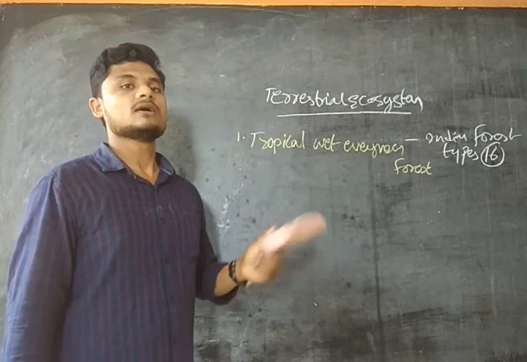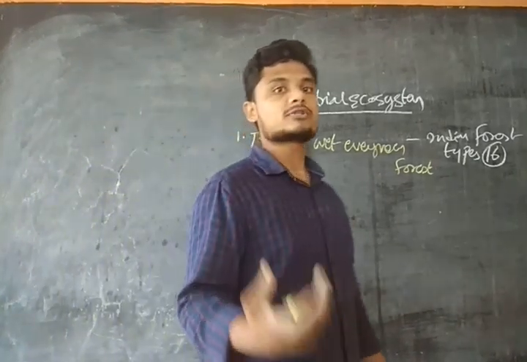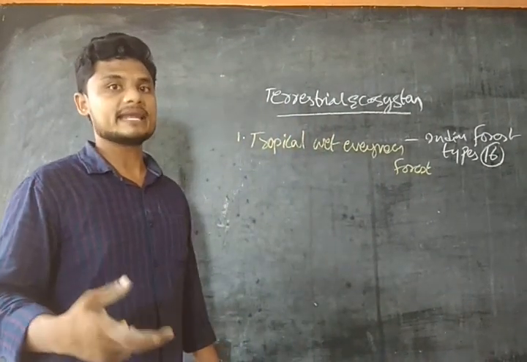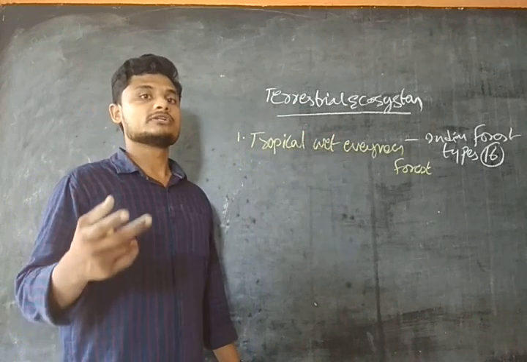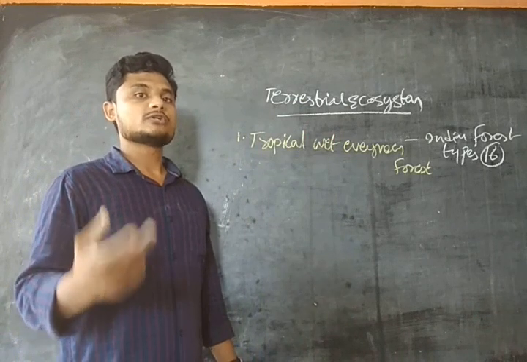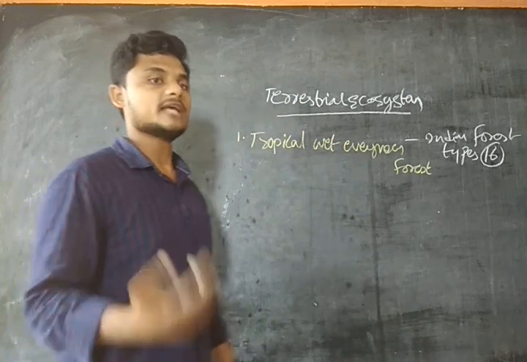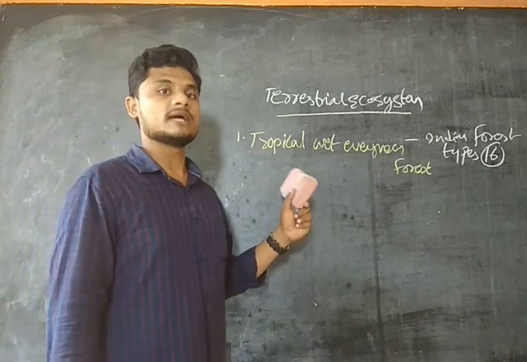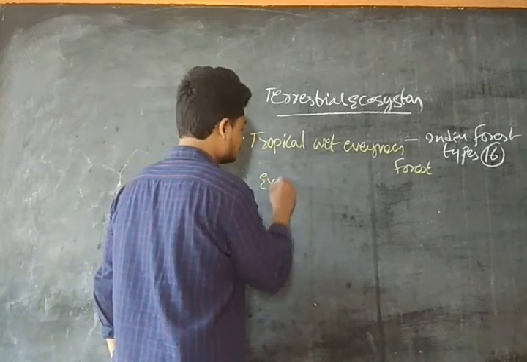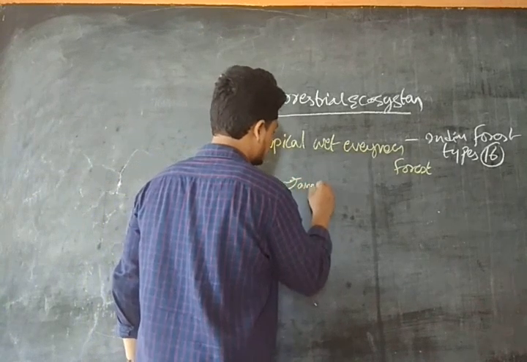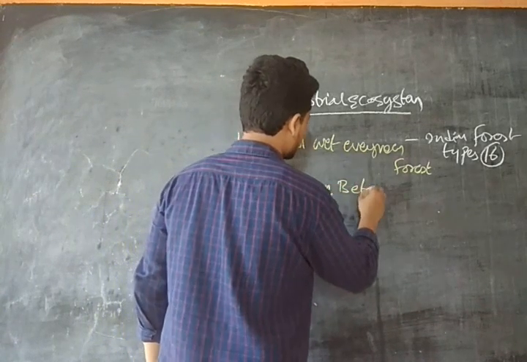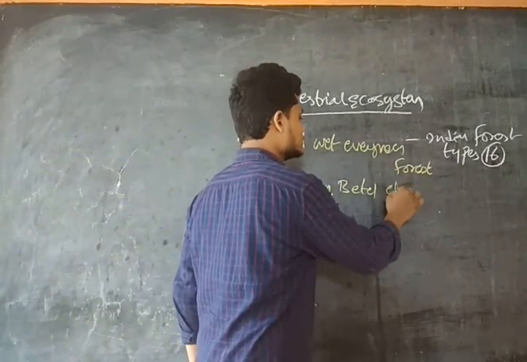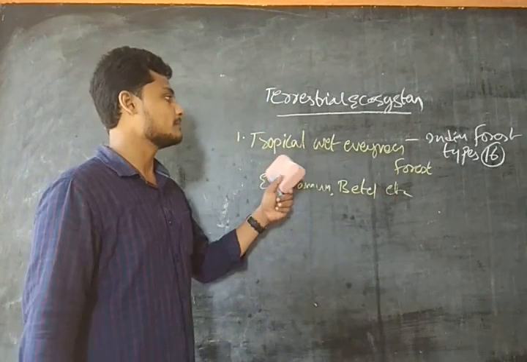These are tall, straight trees, and below we have shrubs and short trees. The examples of this type of forest are jamun and betel, etc. These are the examples for the tropical wet evergreen forest, guys.